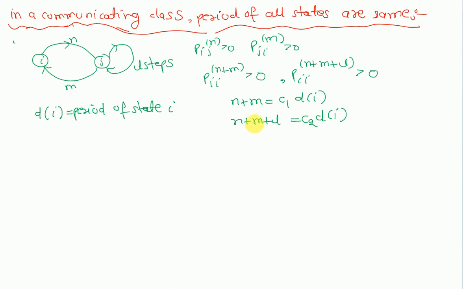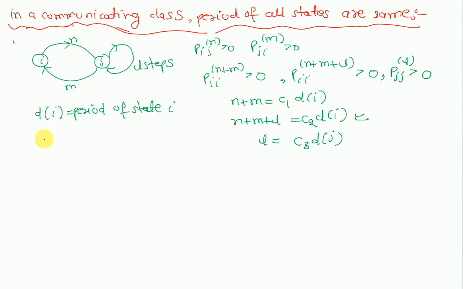Fine. And we can also see that we can get back from state j to state j. P_jj^L is possible, so the probability is greater than 0. Then L is a multiple of the period of state j, L equals C3 times d_j. Now let us put this value of L in this particular equation.